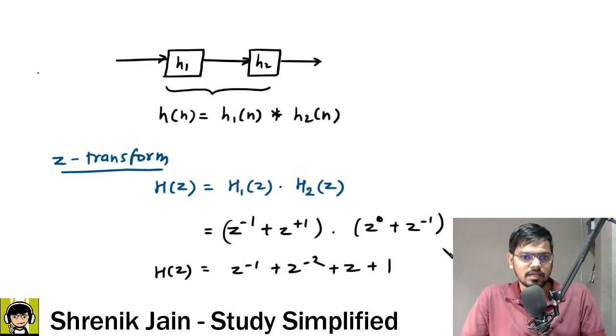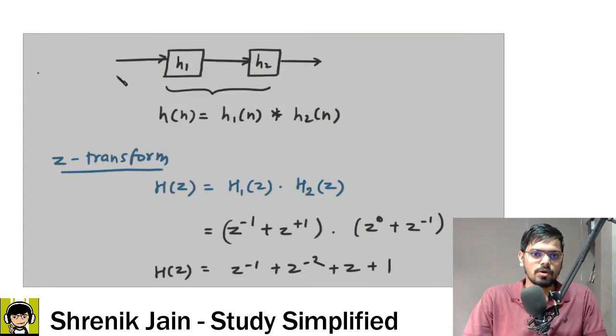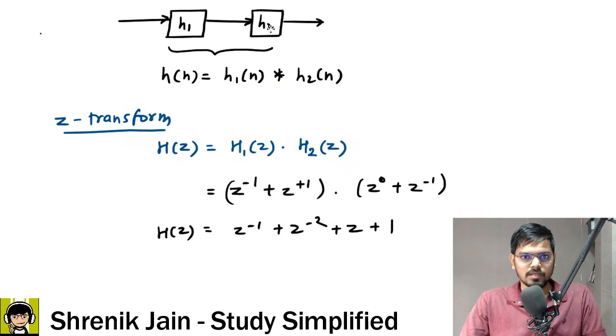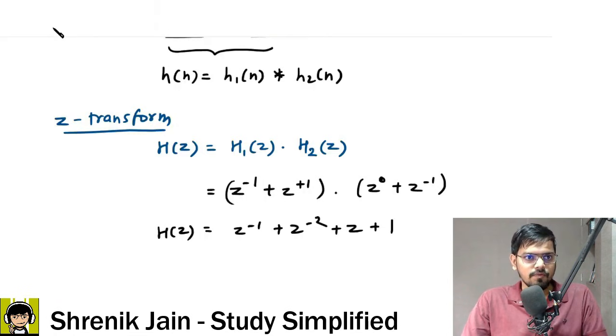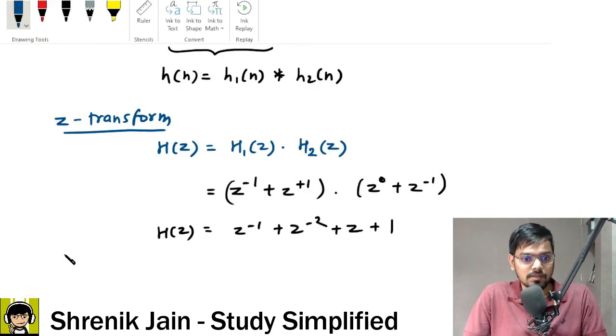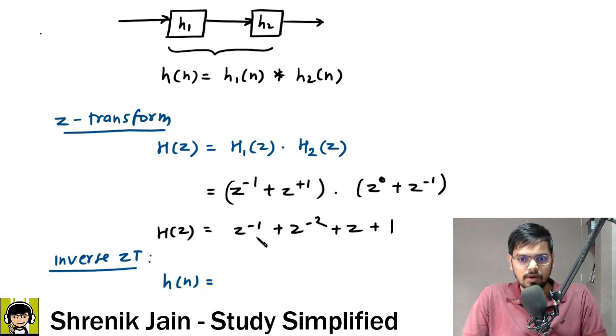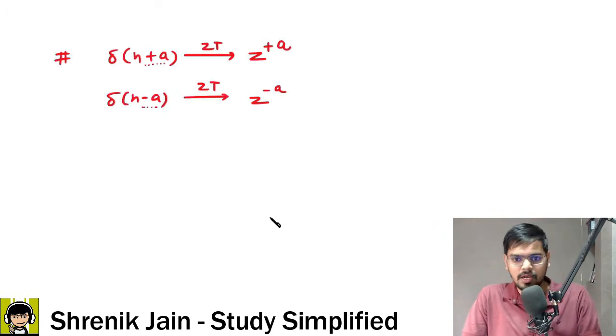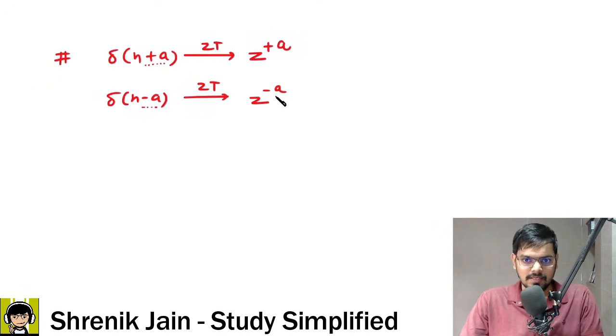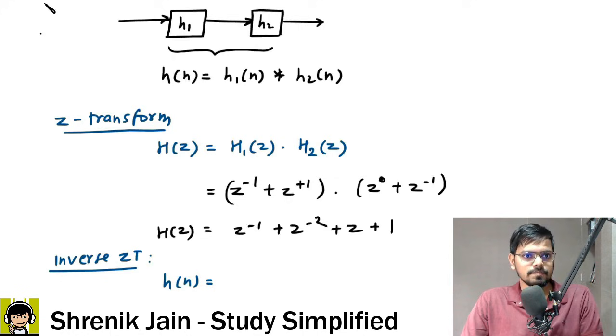We need the answer in h of n. No problem at all. Use the inverse Laplace transform and get the answer. So now if I use, not inverse Laplace but inverse Z transform, then I will get my answer. So h of n is equal to, what is the inverse of this now? Z to the power minus a, inverse would be delta of n minus a.